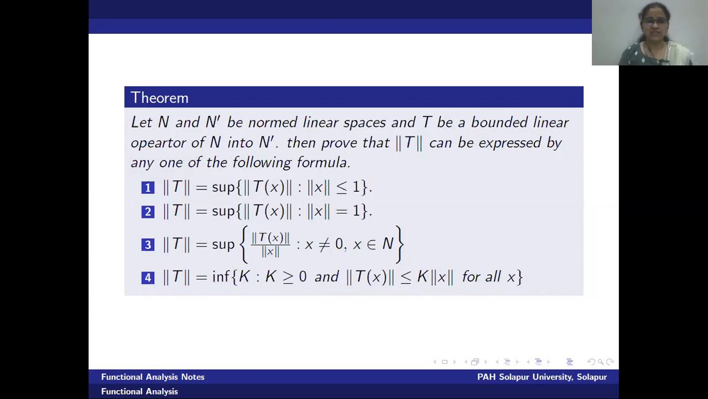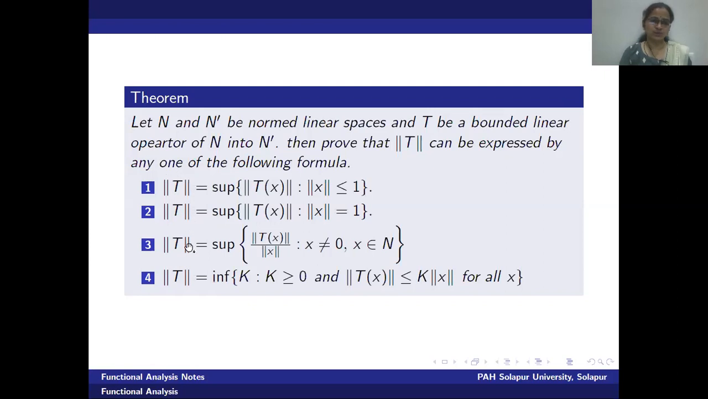Now, to prove these four statements are equivalent, there are two ways to prove. The first way is, if I want to prove these four statements are equivalent, one can prove 1 implies 2, 2 implies 3, 3 implies 4, and again 4 implies 1. This is one of the ways to prove the statements are equivalent. But here we can prove it by another method. The other method I am going to use is 1 implies and is implied by 2, 2 implies and is implied by 3, 3 implies and is implied by 4, so all these are equivalent.